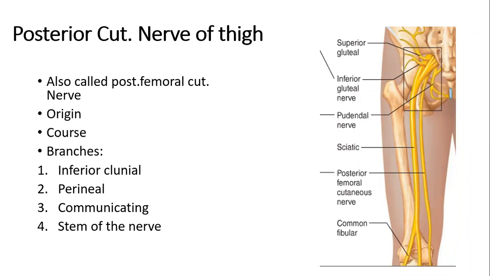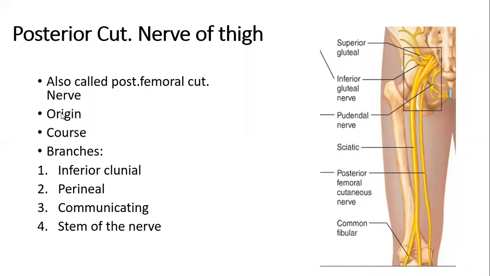So since we have established that this nerve is formed by the anterior and posterior divisions, which anterior rami and their posterior divisions, and which anterior rami, their ventral divisions, give rise to posterior cutaneous nerve? The dorsal division of the ventral rami of S1 and S2, whereas the ventral division of the ventral rami of spinal nerves S2 and S3, they give rise to the posterior cutaneous nerve of thigh. I hope this point is clear to everyone.